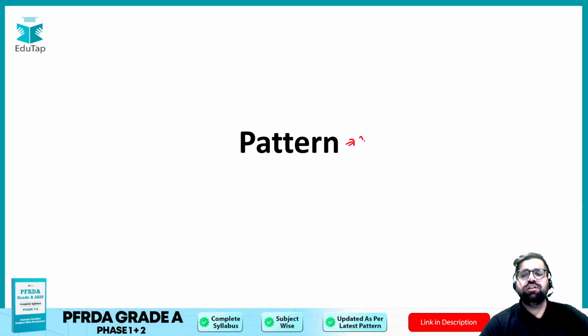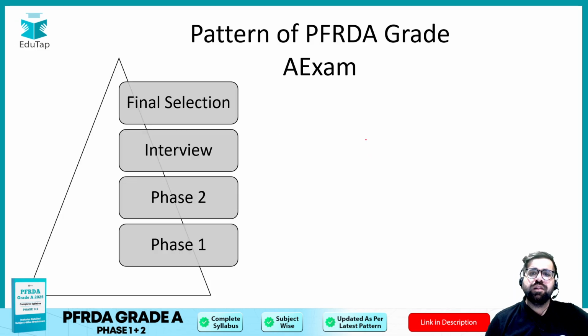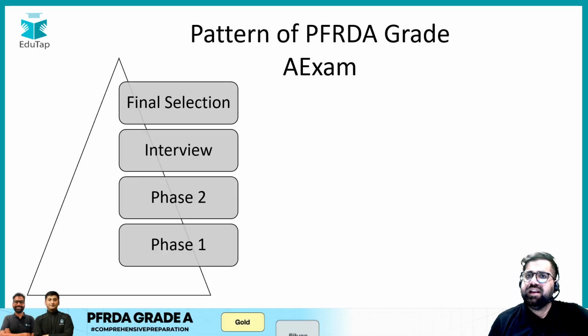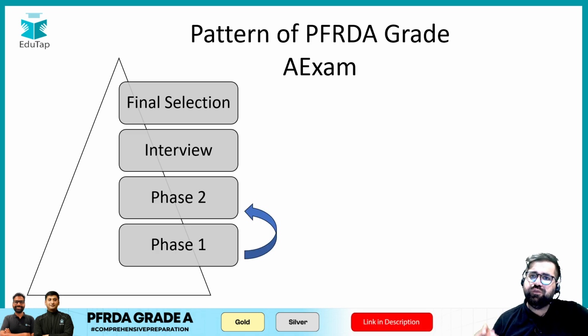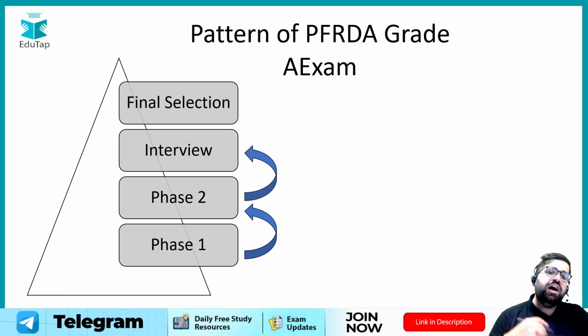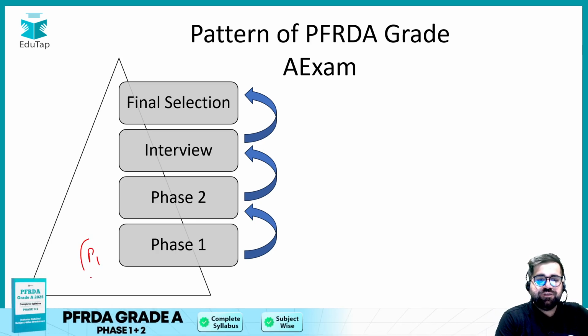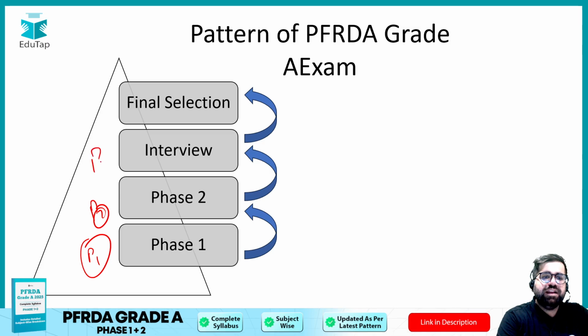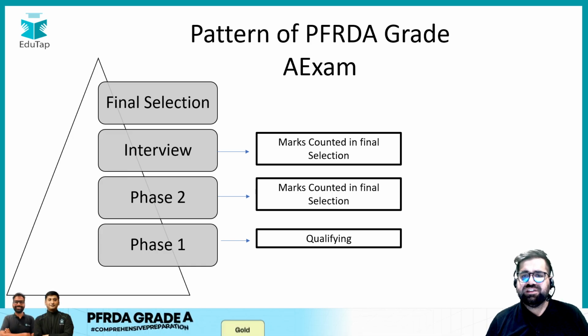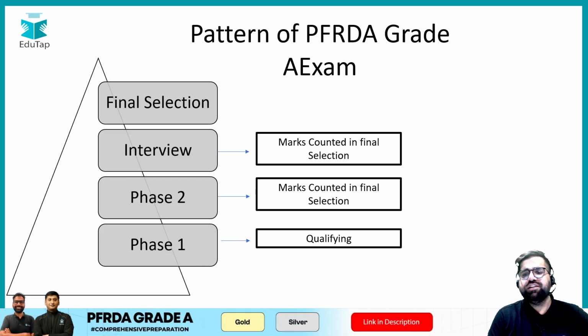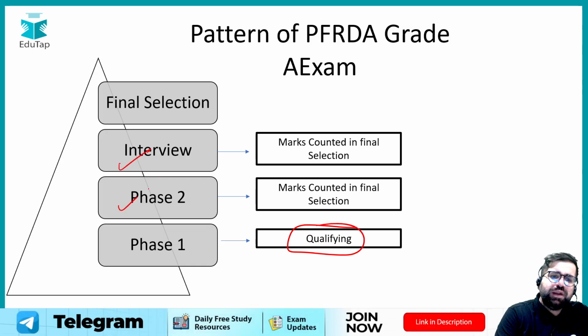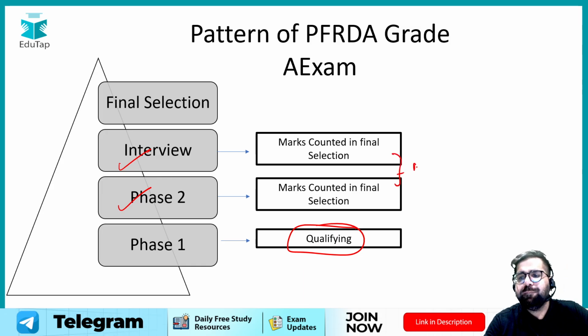Now we are talking about the third pillar of our video, which is the pattern. When it comes to the pattern of PFRD Grade A, first you have to move from phase 1 to phase 2, then from phase 2 to interview, and then from interview towards your final selection. So there are 3 stages: phase 1, then phase 2, and then phase 3, which is the interview. First we will talk about phase 1. In phase 1, please remember, you just have to clear the cutoff. It's qualifying in nature. Whereas for phase 2 and the interview, make sure that you have a merit score.